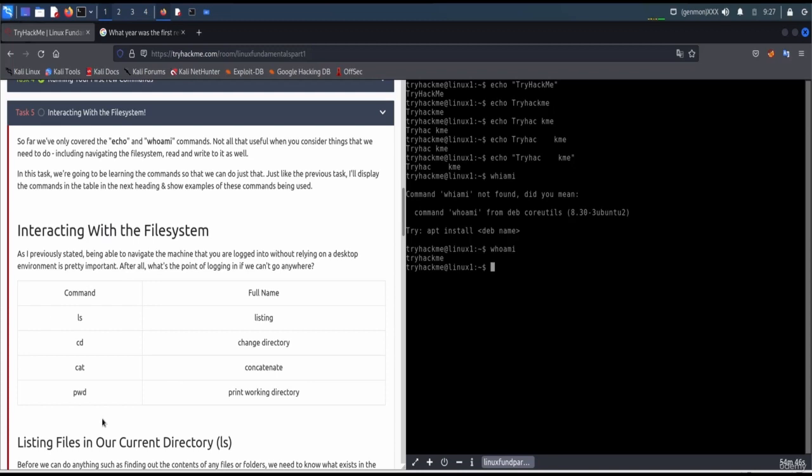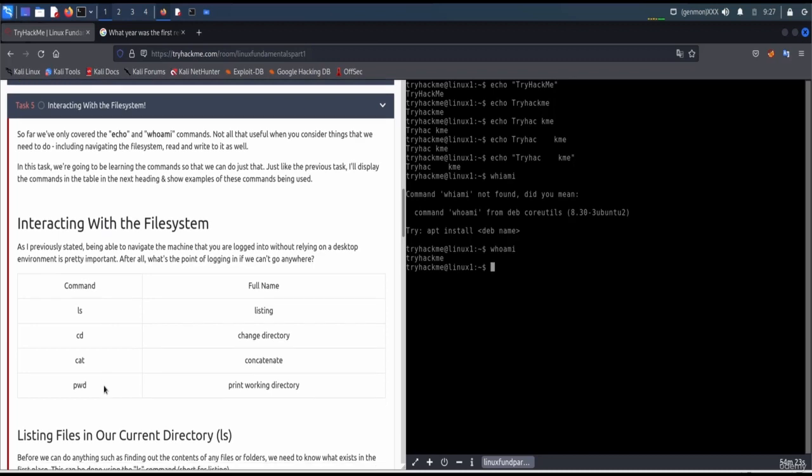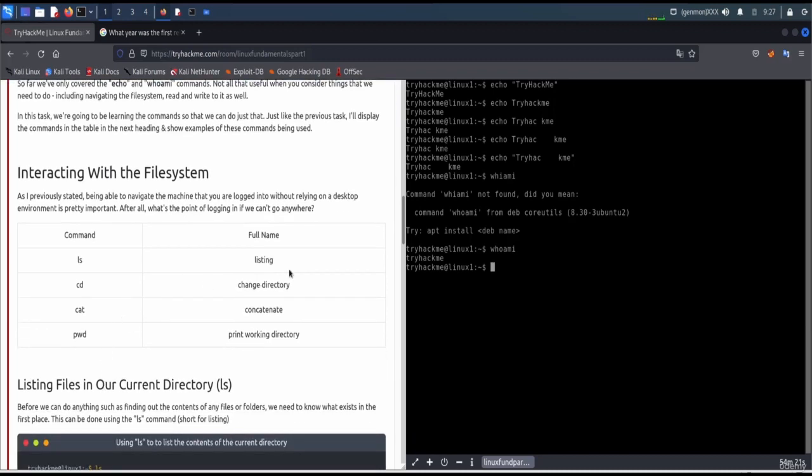Just like the previous task, I will display the commands in a table in the next heading and show examples of these commands being used, interacting with the file system. As I previously stated, being able to navigate the machine that you are currently logged into without relying on a desktop environment is pretty important. After all, what's the point of logging in if we can't go anywhere? ls is for listing. We already saw this.